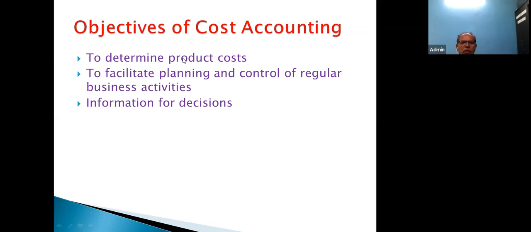Now let's know about the advantages of cost accounting. Why should we go for cost accounting? What are the advantages? Of course, there are also some limitations, but before the limitations, we will talk about the advantages of cost accounting.